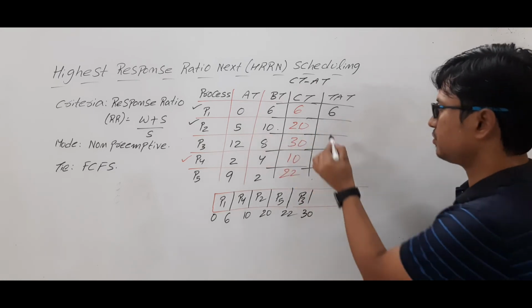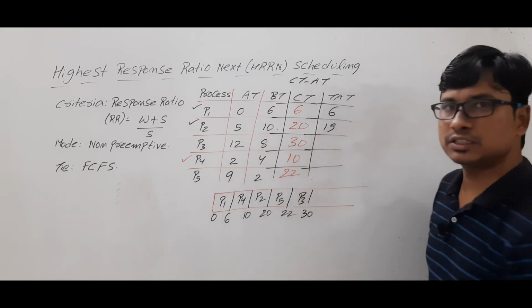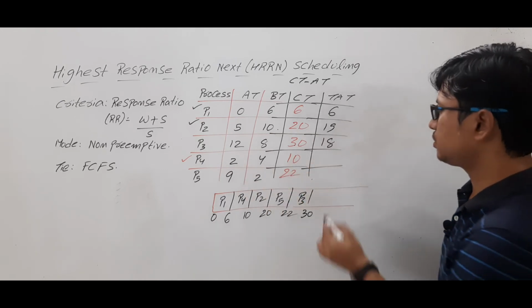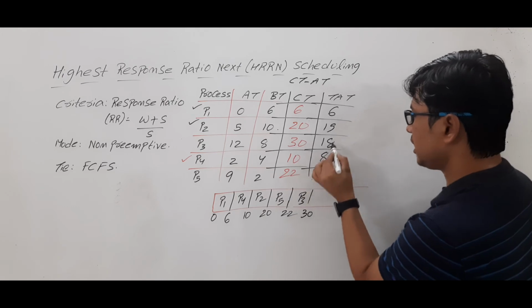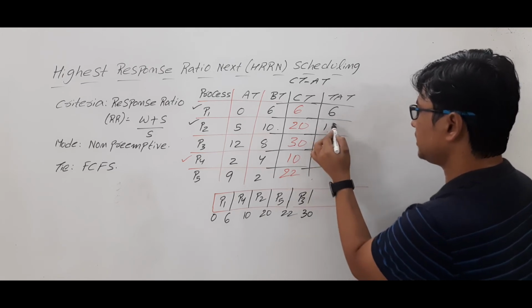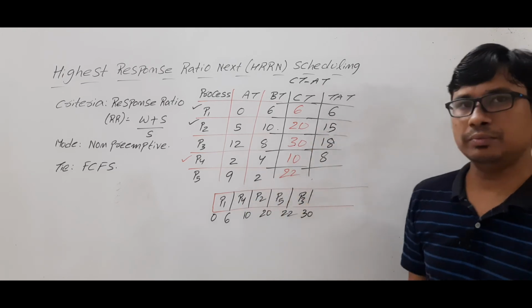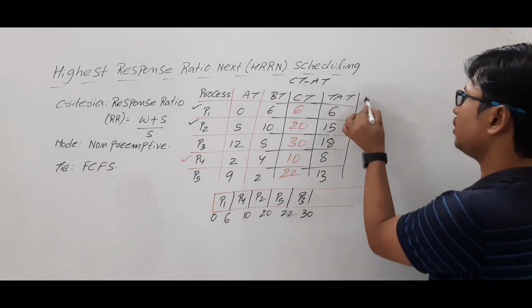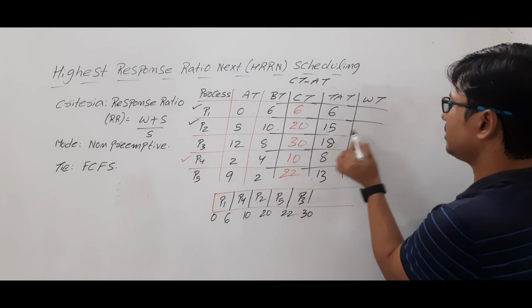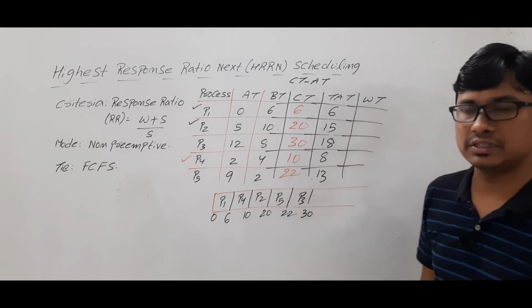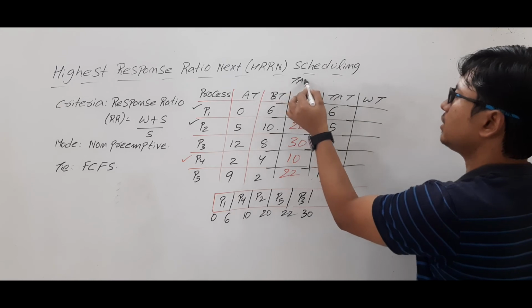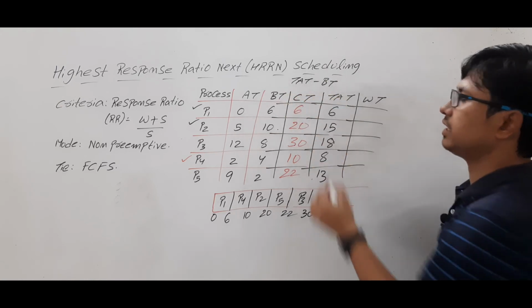20 minus 5 is 15. 30 minus 12 is 18. 10 minus 2 is 8. I hope it is visible as 15, 18 and 8. 22 minus 9 is 13. Now we have to compute the waiting time, because usually they will ask for the average waiting time and average turnaround time. Waiting time can be computed as turnaround time minus burst time.